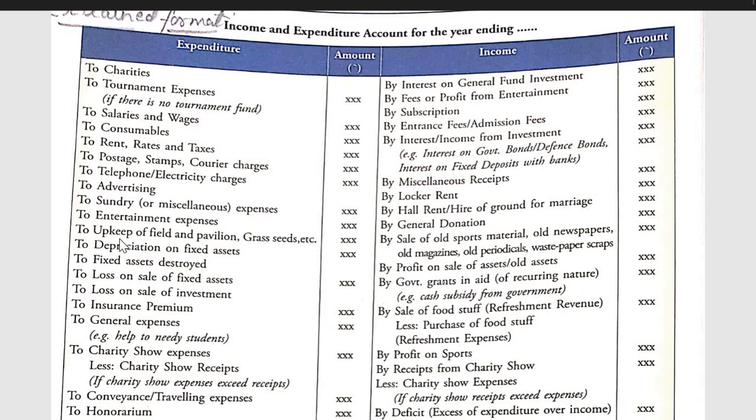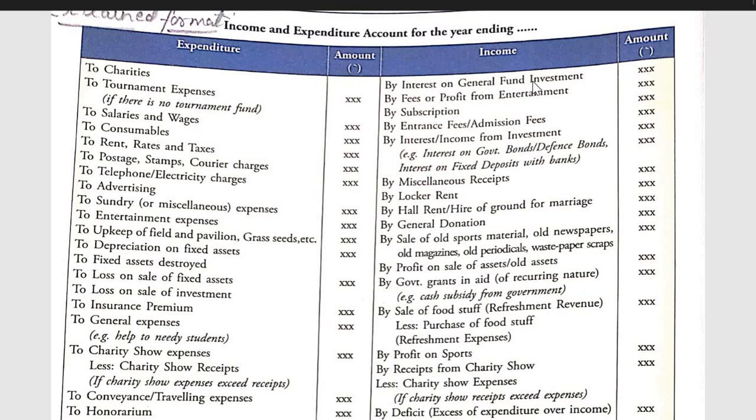Whenever we incur the maintenance charges of field or pavilion, depreciation on fixed asset, destroyed means lost or completely destroyed from the books, written off from the books. Loss on sale of fixed asset: while selling the fixed asset, the loss is taken as revenue expenditure. Loss on sale of investment, insurance premium, journal expenses, charity show expenses, conveyance traveling expenses, honorarium.